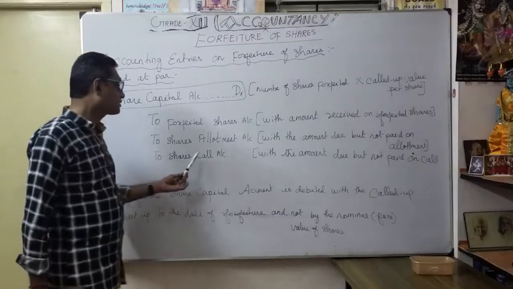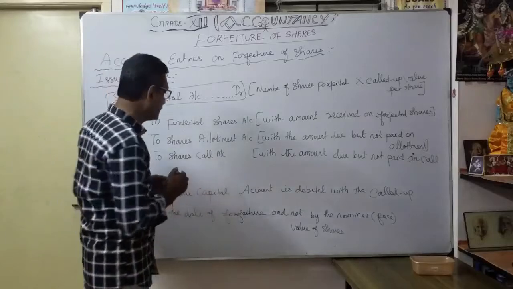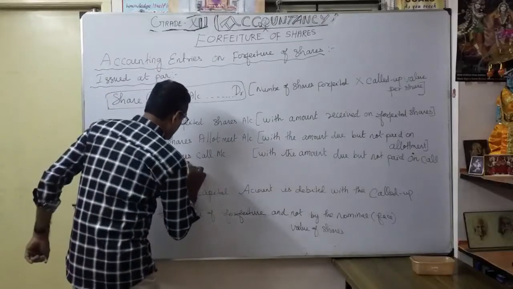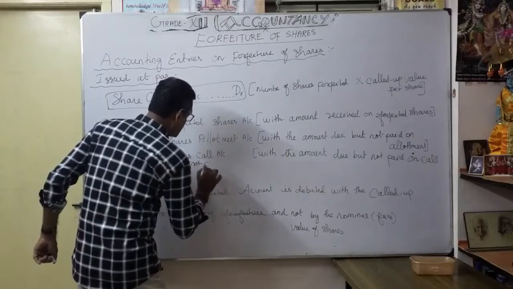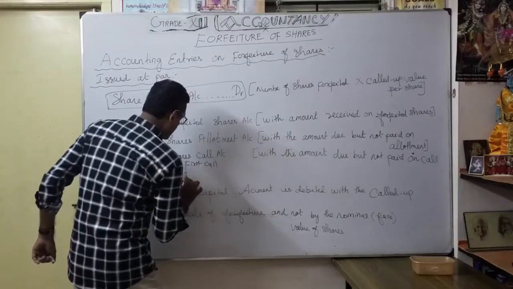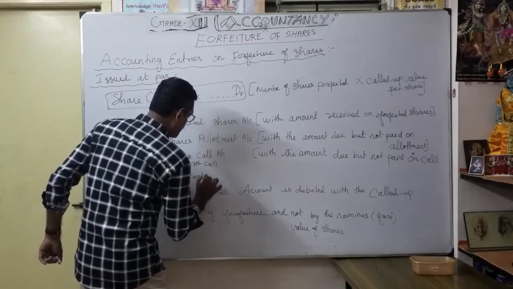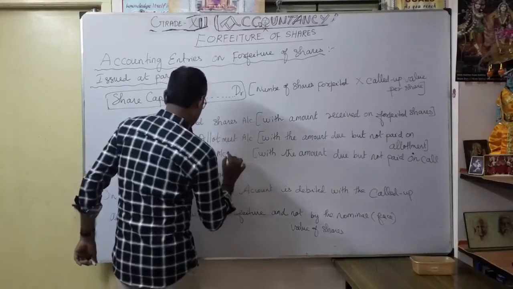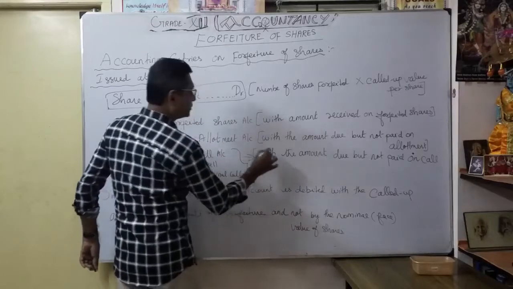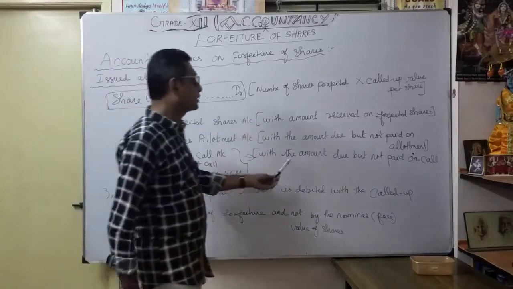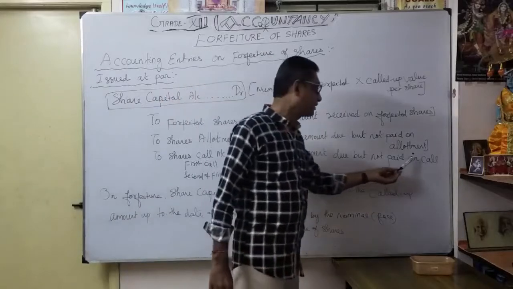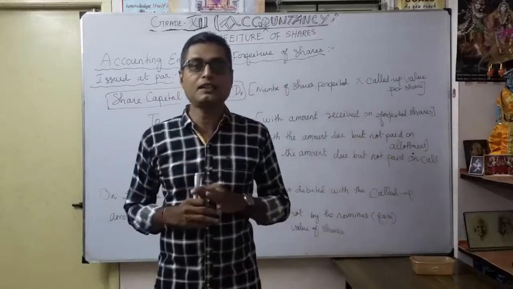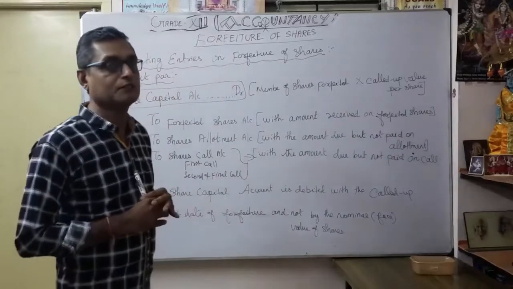Then to share calls account, maybe first call, or second and final call, with the amount due but not paid on call. Understood? That's the journal entry for shares issued at par.